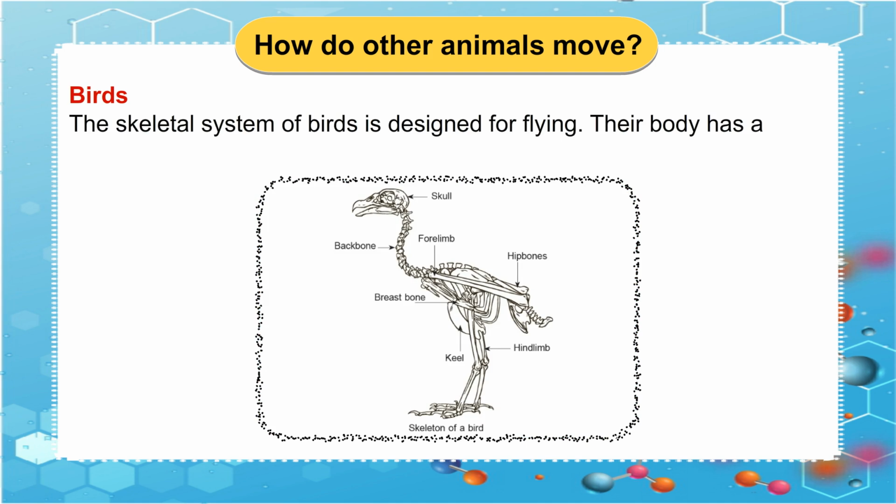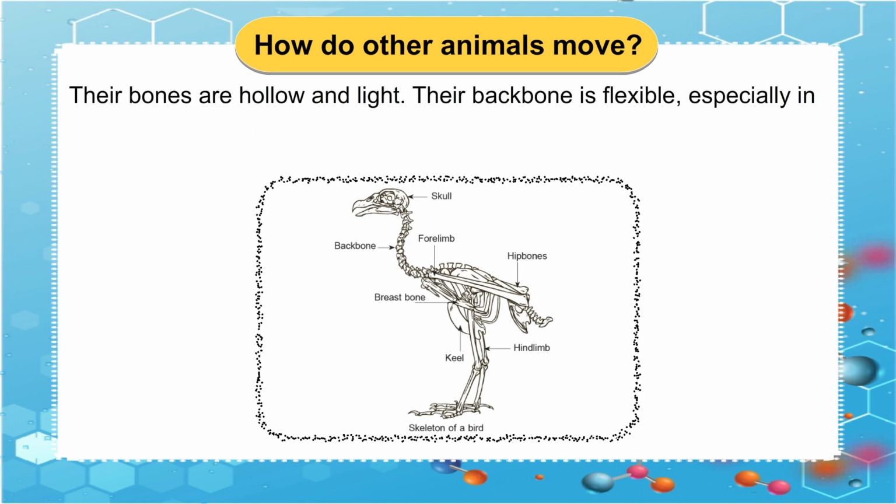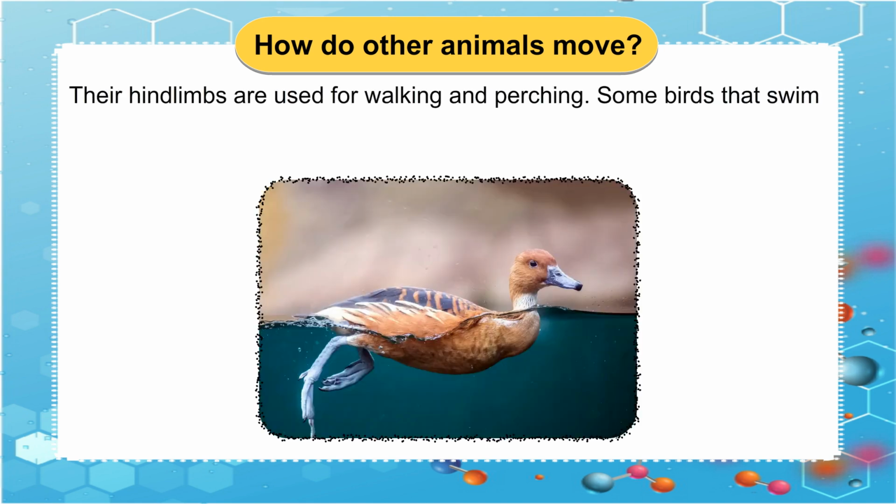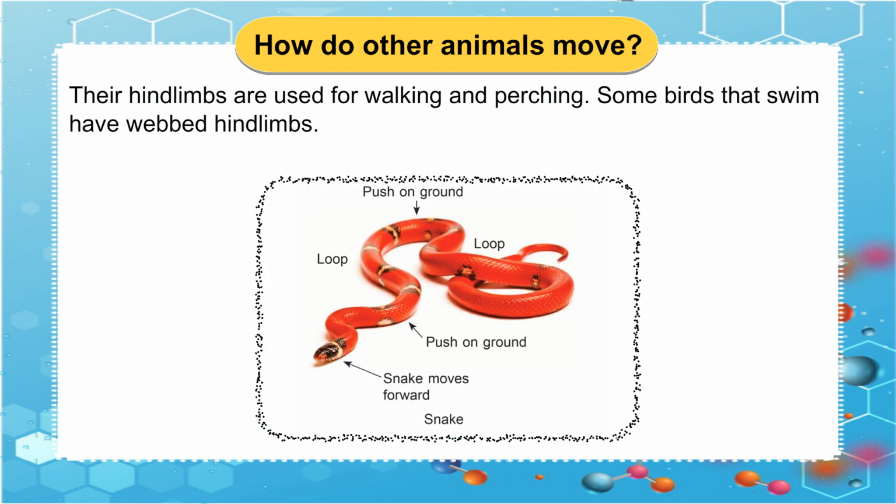Birds. The skeletal system of birds is designed for flying. Their body has a streamlined shape that helps to cut the air. Their bones are hollow and light. Their backbone is flexible, especially in the neck region. The forelimbs are modified into wings. They have strong flight muscles that help to flap the wing. Their hindlimbs are used for walking and perching. Some birds that swim have webbed hindlimbs.